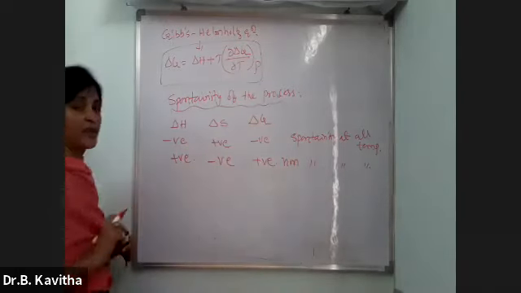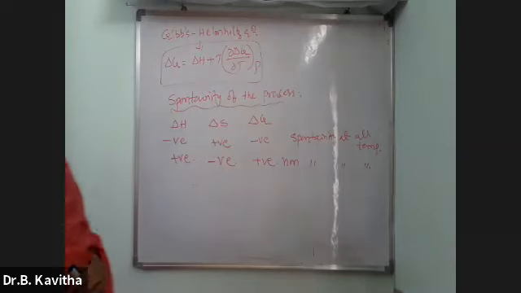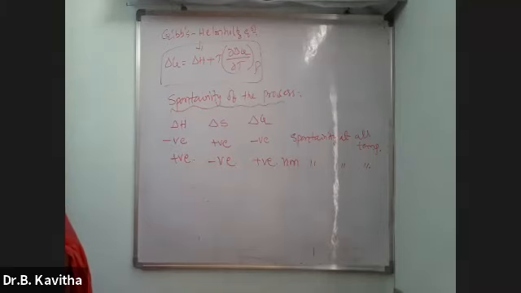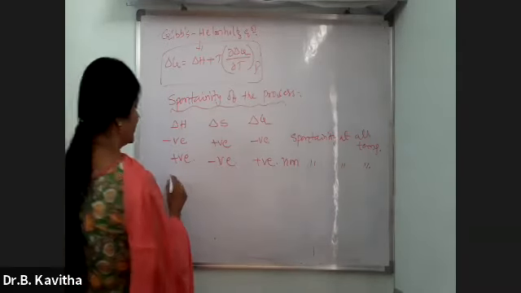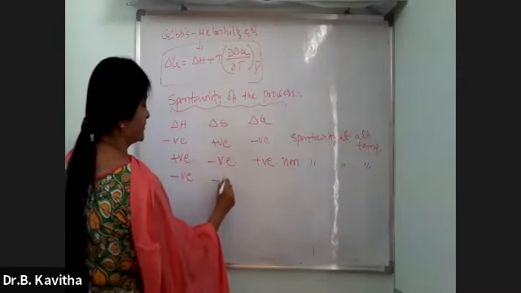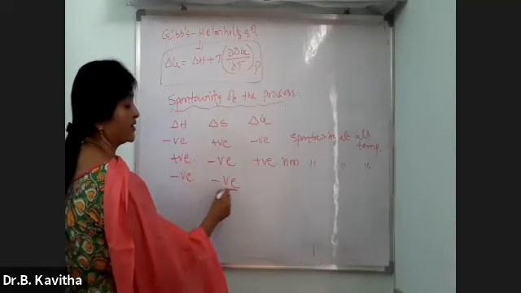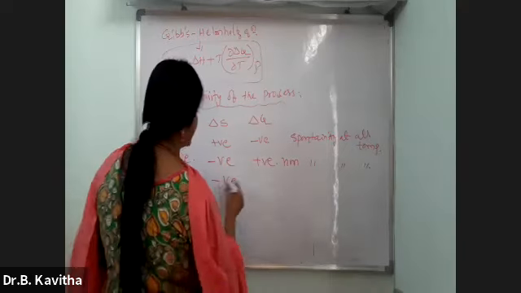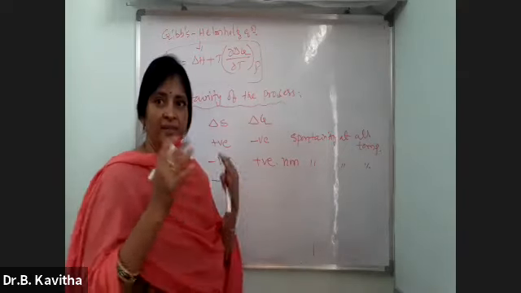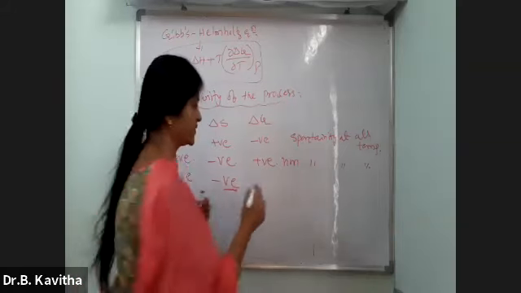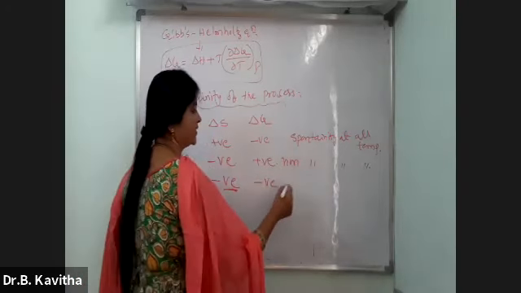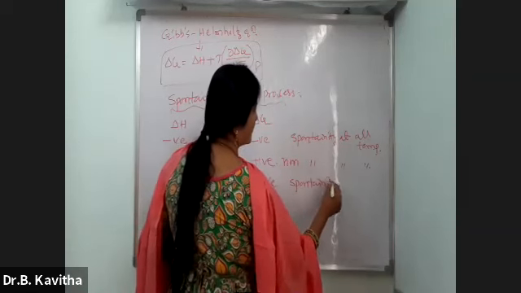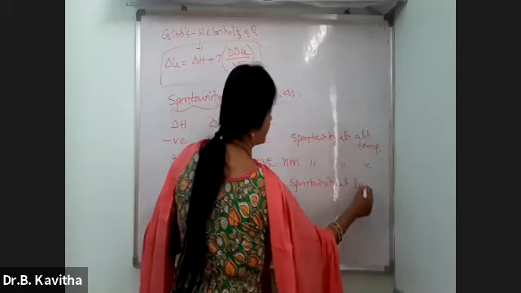Then if you see the spontaneity at low temperature, this becomes negative. This is important. Low temperature means the temperature is decreasing, therefore the randomness decreases, therefore it becomes negative. This also becomes negative. This is spontaneity at low temperature.